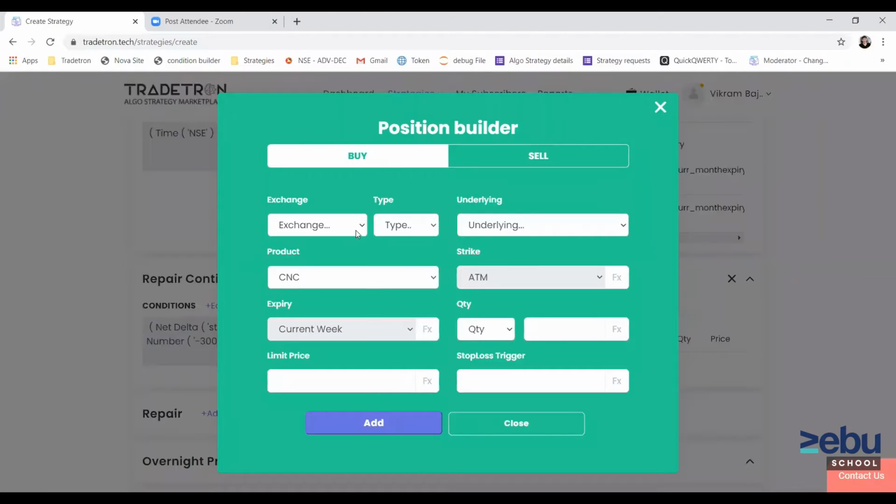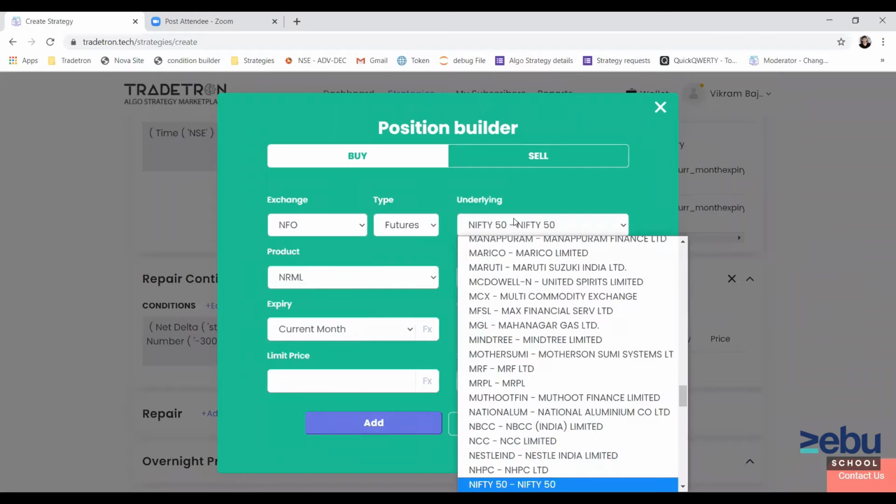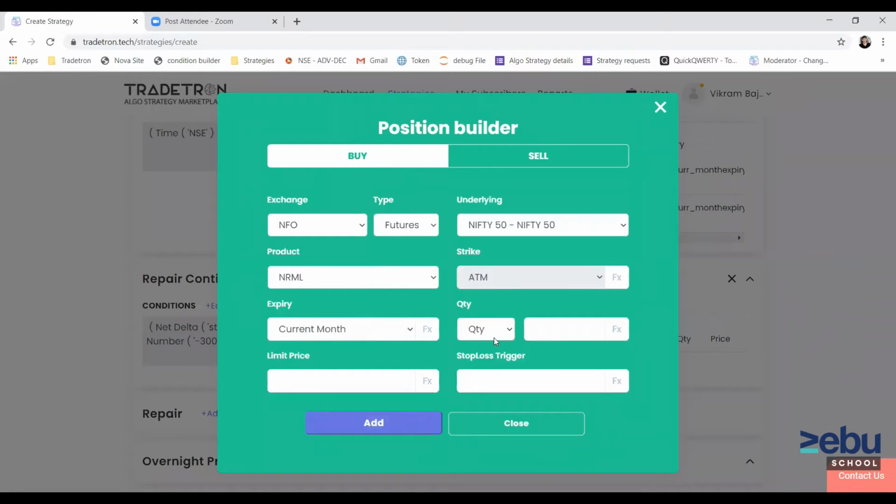Okay, in that case, we'll buy Nifty futures. Here you can write specifically 4 lots because you know delta is off by more than 300 points, and it can be covered by 4 lots.